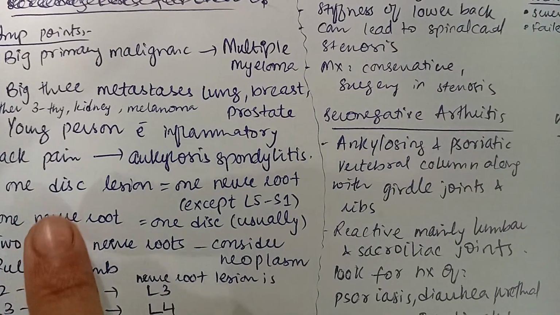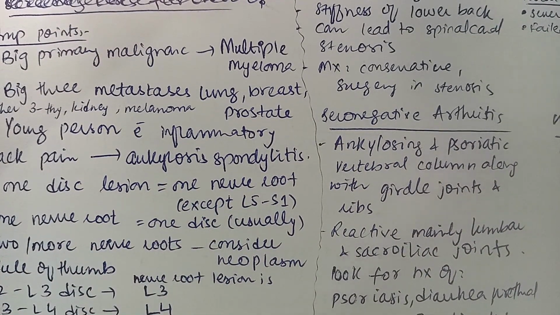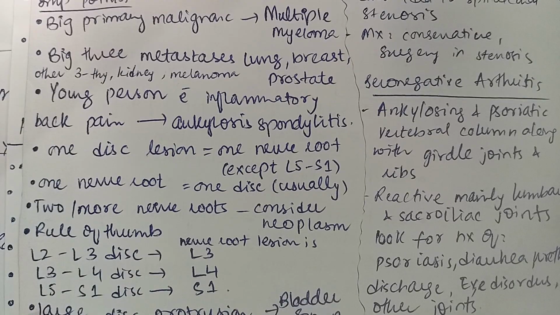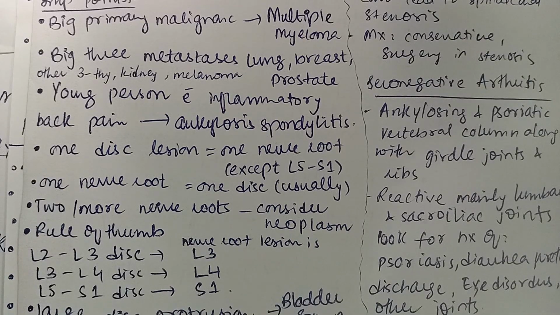If there is one disc lesion, there would be one nerve root involved, except L5 and S1. One nerve root means one disc usually. If two or more nerve roots are involved, and the signs and symptoms are referring to two or more nerve roots, we are going to consider neoplasm and metastasis. But if one nerve root is involved, we usually think of the disc lesion.